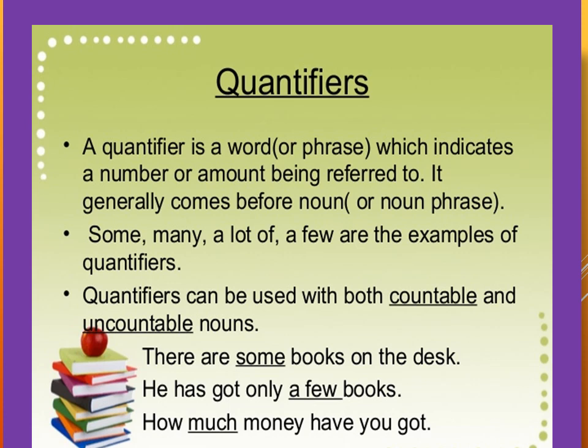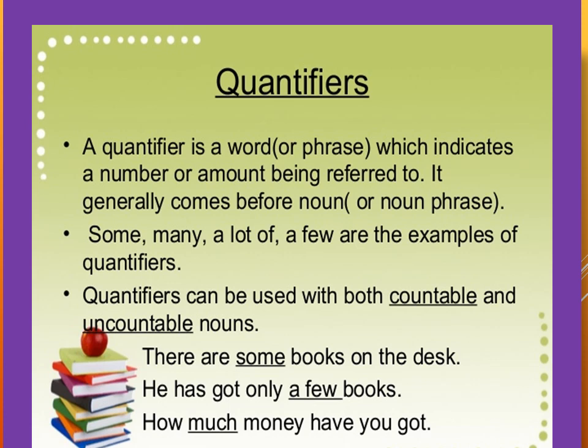We use quantifiers when we want to give someone information about the number of something, like how much or how many. A few examples of quantifiers are some, many, a lot of, few, little, both, and so on.